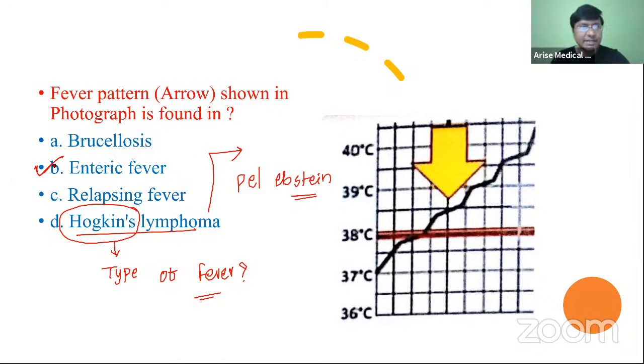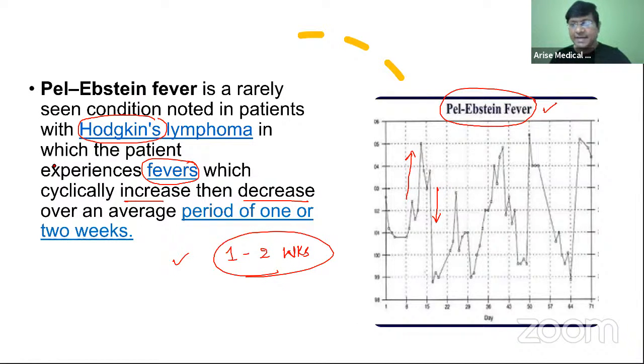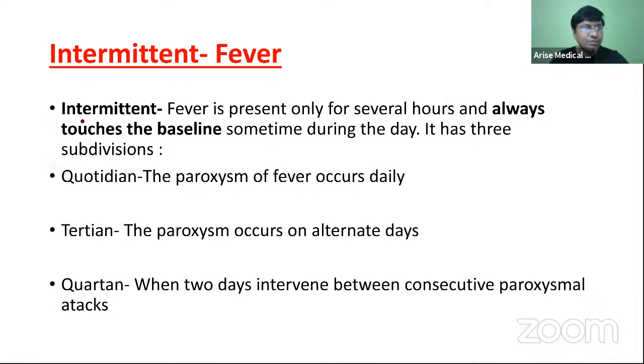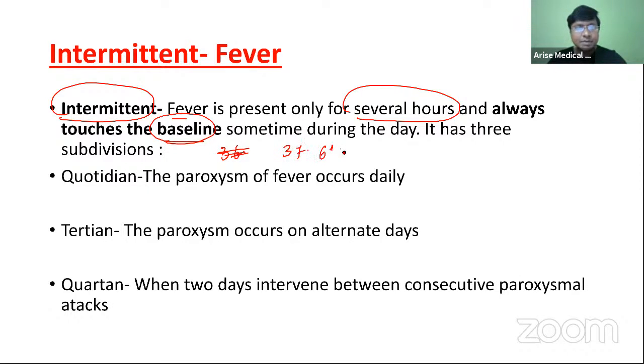So similar way, they can show you the images of various patterns. Now, first let me give you the description and then I will show you the pattern. So we have what is called intermittent fever. What do you understand by the word intermittent fever? Intermittent fever is that the fever will be there only for several hours, and then once the fever reduces, it will touch the baseline. So what will be your baseline? Either 37.6 degrees centigrade or it will touch your 99.4 degree Fahrenheit. So it will touch the baseline.